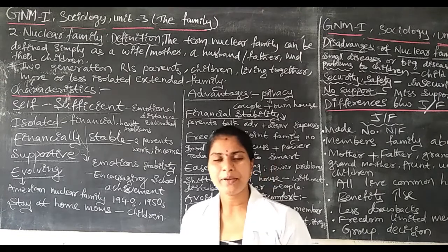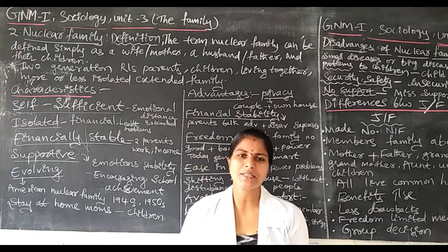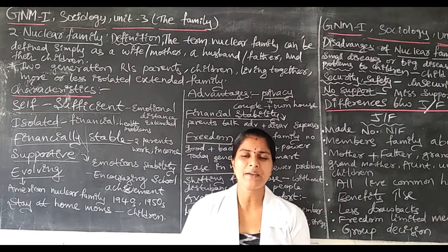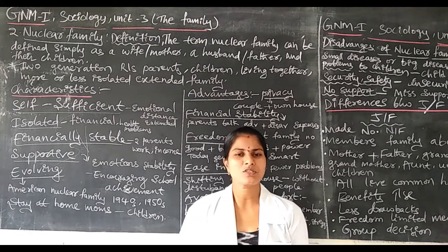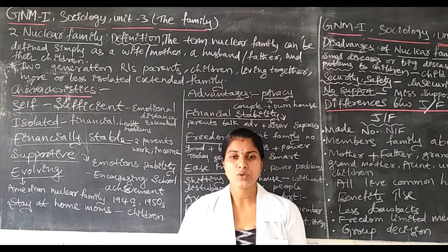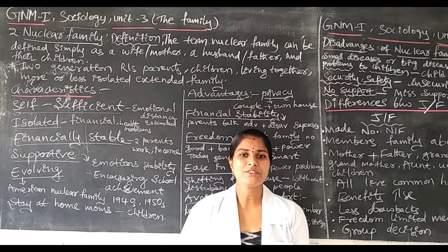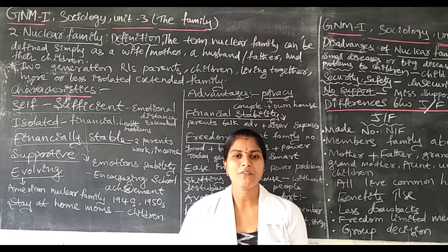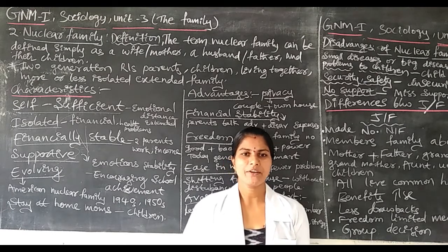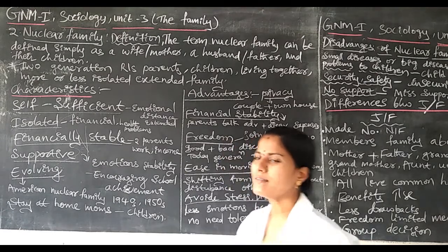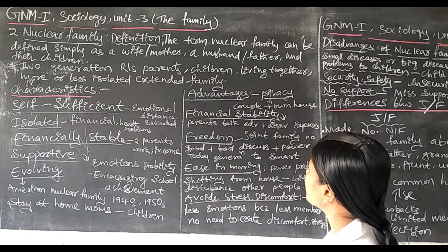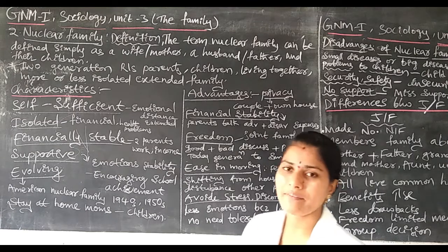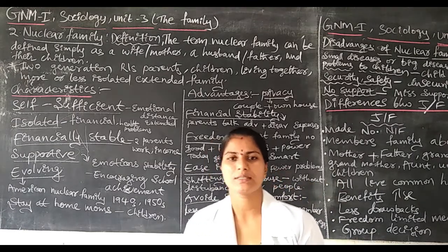In between couples they have privacy, and in between children they have privacy. There are no struggles, no strikes, no restrictions for doing any work. This is the main advantage regarding the nuclear family. Next one is that the couple has their own house.